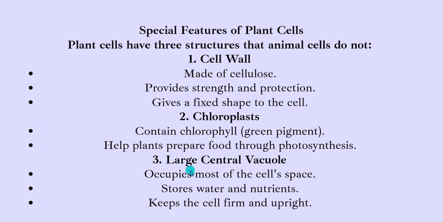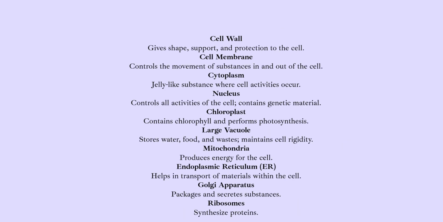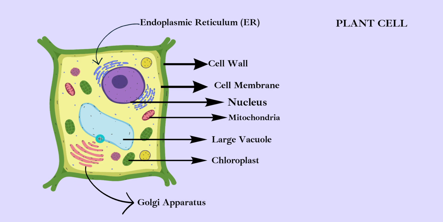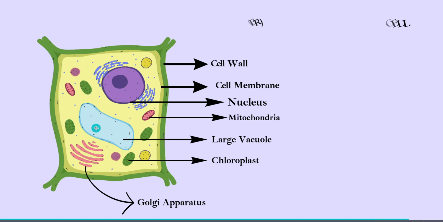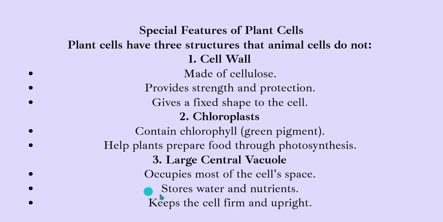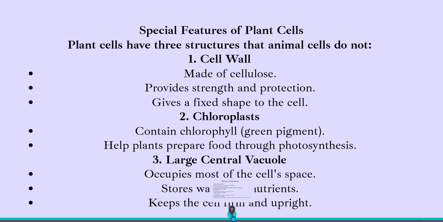And then we have large central vacuoles. So these vacuoles are small in animal cells, but they are very large in the plant cell. These vacuoles occupy the cell space, provide rigidity or shape to the cell, store waste and nutrients, and keep the cell firm and upright.